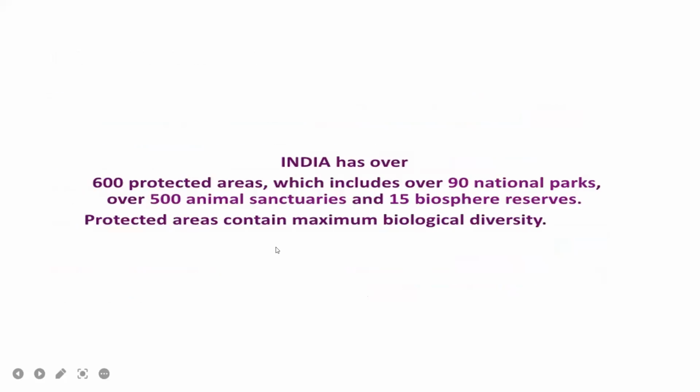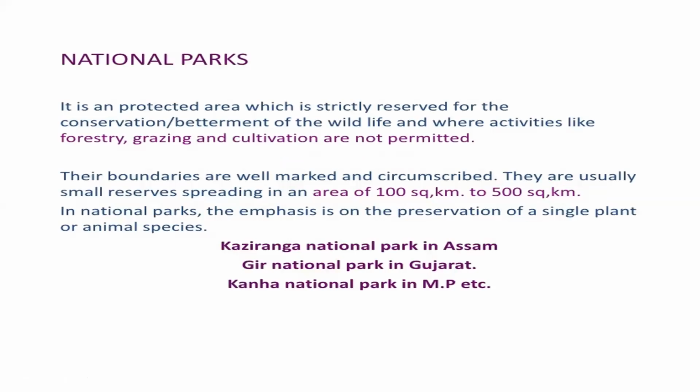India has over 600 protected areas, which include 90 national parks, over 500 animal sanctuaries and 15 biosphere reserves. The protected areas contain maximum biological diversity. In these areas, a high level of biological diversity will be seen. In situ conservation, the first one is national parks.